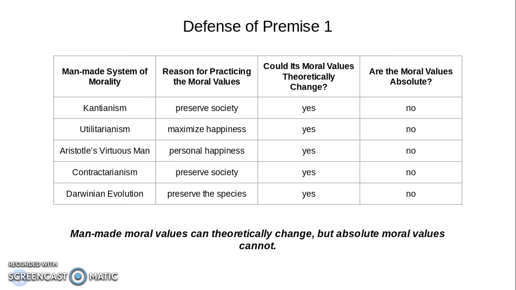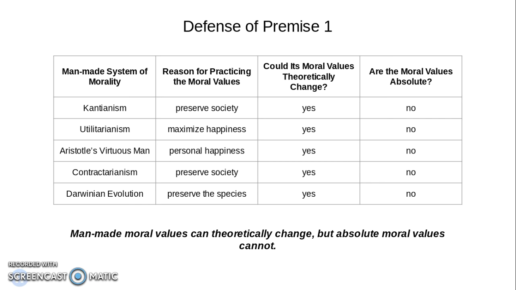In utilitarianism and Aristotle's virtuous man, the motivation is to make people happy. Again, certain moral values, which are usually along the lines of treating others with respect, make yourself happy and make others happy. Lastly, in Darwinian evolution, morality is an adaptation that helps your species survive. The third column poses the question, can these moral values theoretically change? To which the answer is yes. Remember that an absolute moral value cannot change, even theoretically, so these moral values cannot be absolute.